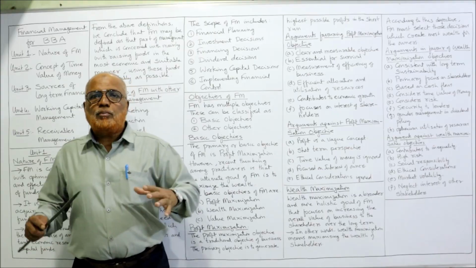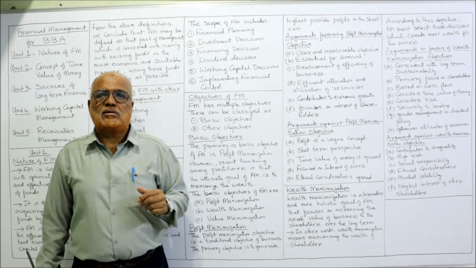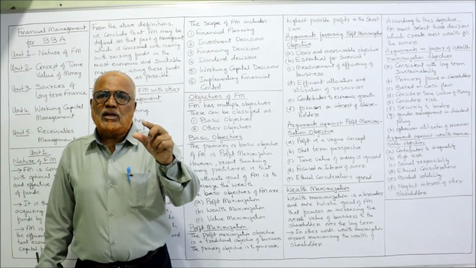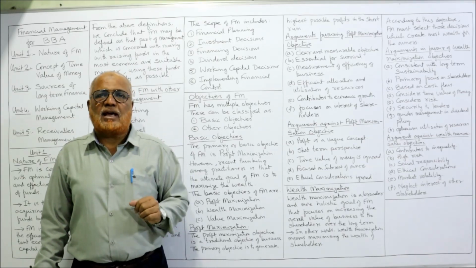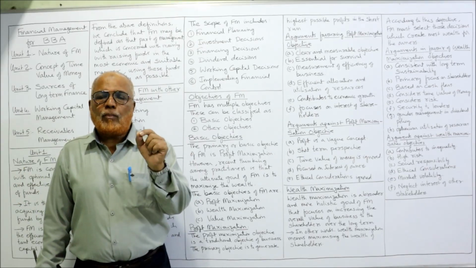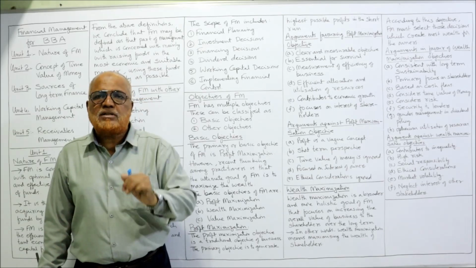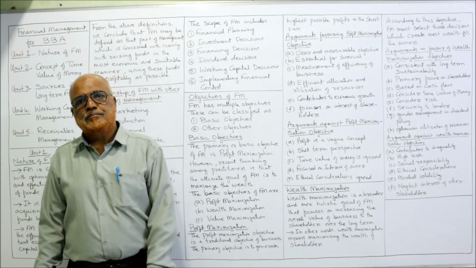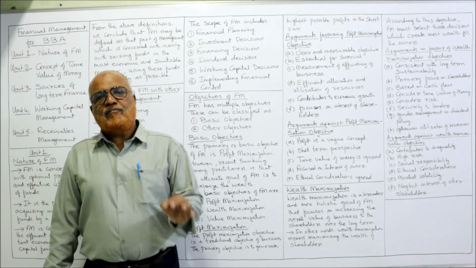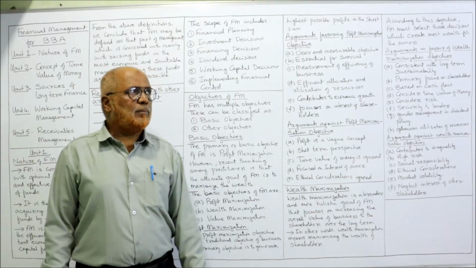So a business has to make a combination of all the different sources. Some part should be equity, some preference, some debentures, like that. That is called capital structure. An appropriate capital structure will reduce the cost of capital and increase the profitability. So again, financing decisions are within the scope of financial management.